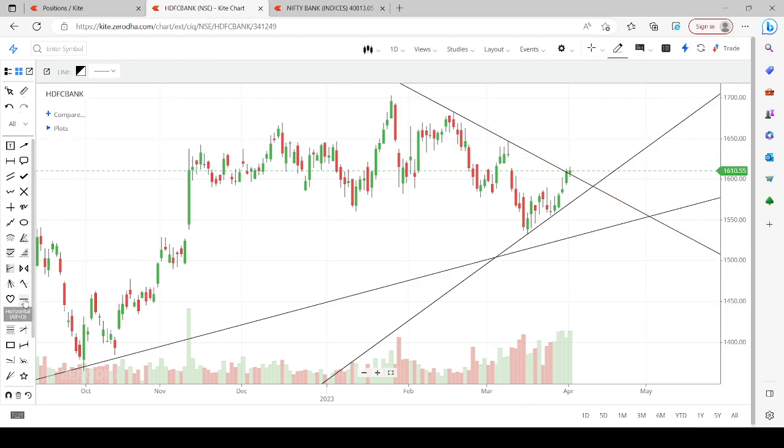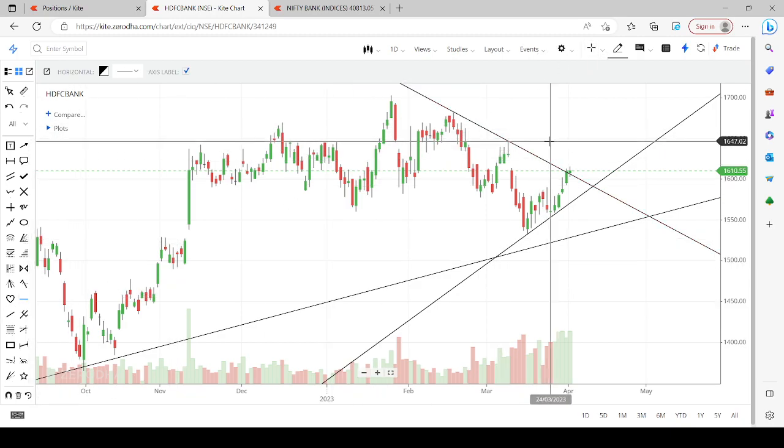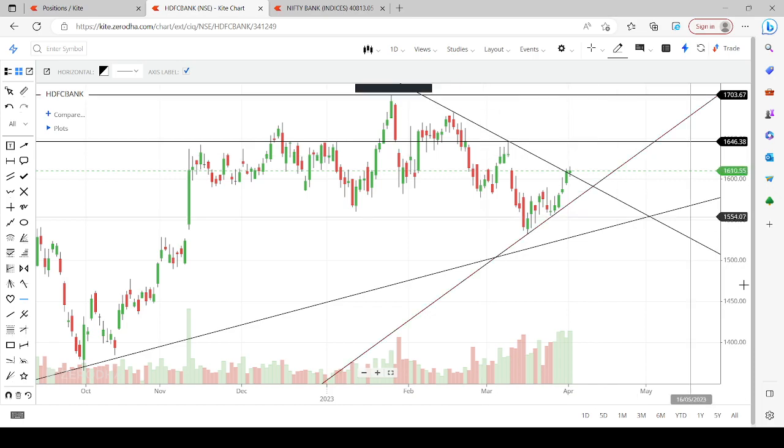Which means the immediate target for this guy will be 1646, which is very less, and then the next target will be 1705 or 1707. That would be the ideal place where I feel that this could get resisted. So this is how the HDFC chart looks.